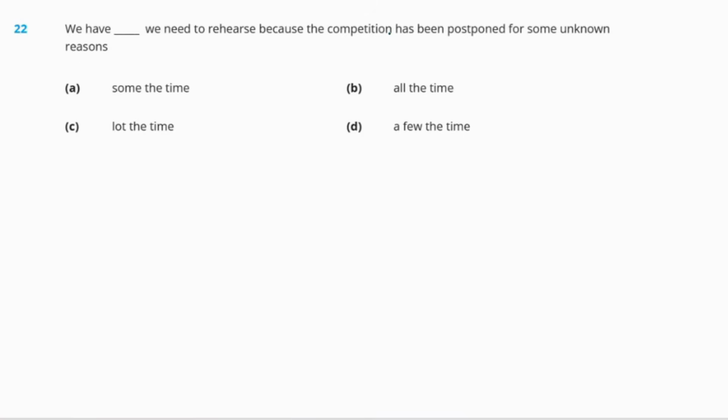Question 22. We have dash we need to rehearse because the competition has been postponed for some unknown reasons. Okay. Options are A, some the time, B, all the time, C, lot the time, D, a few the time. Okay. So the right answer will be option B, all the time. Why? Because we do not say some the time, lot the time, and a few the time. So the options A, C, and D are wrong, completely wrong.